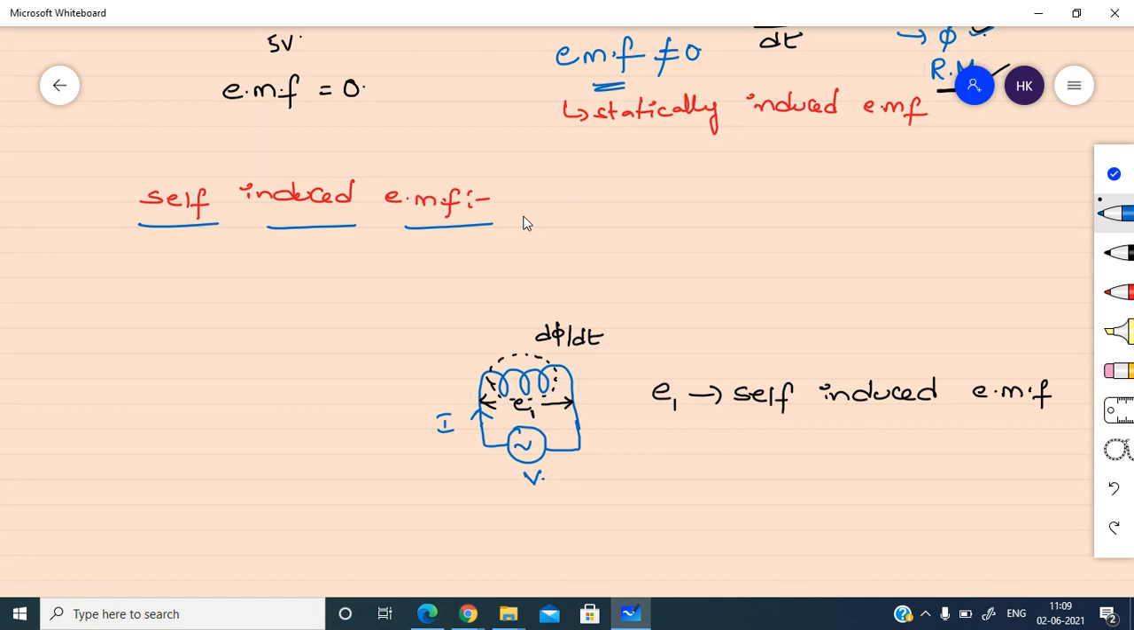So we can define self-induced EMF like this: the EMF induced in the coil because of the excitation of the same coil.